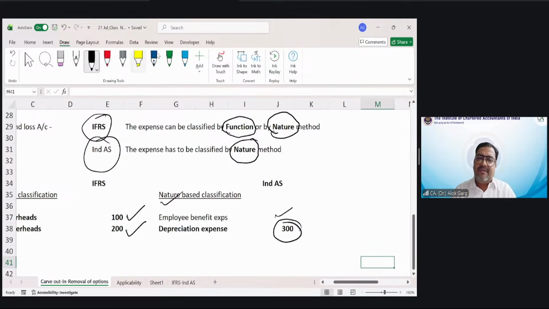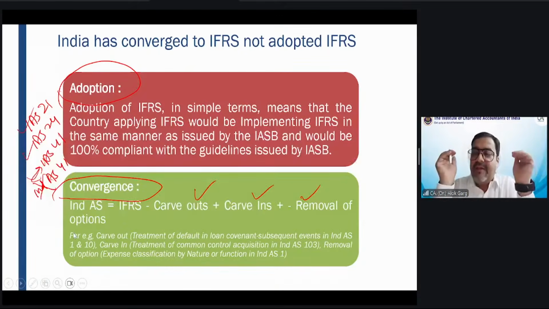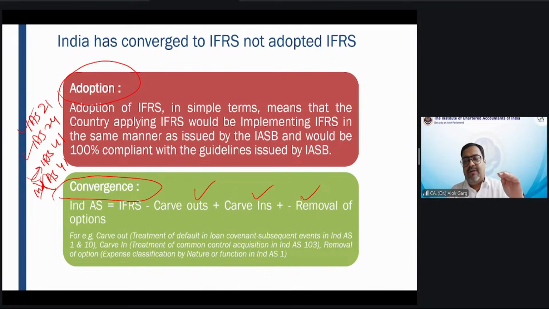So my dear friends, as I told you, we have the converged IFRS applicable to India, whose name is Indian Accounting Standard. And this Ind AS, what is this Ind AS? Ind AS is the converged version of IFRS applicable to India. What we did in IFRS, we made some changes. We removed some, we applied some different accounting treatment, we added some guidance and we removed some options, and this has become an Ind AS standard.